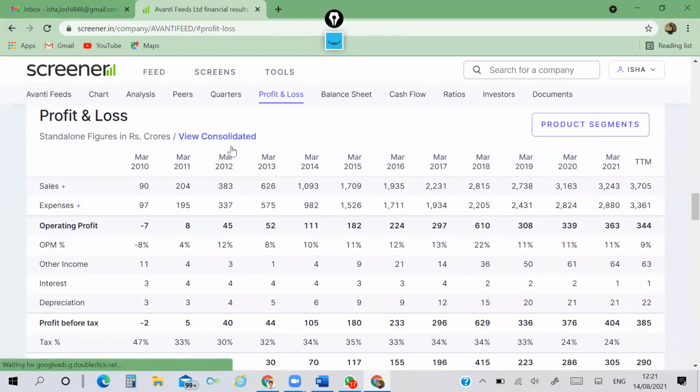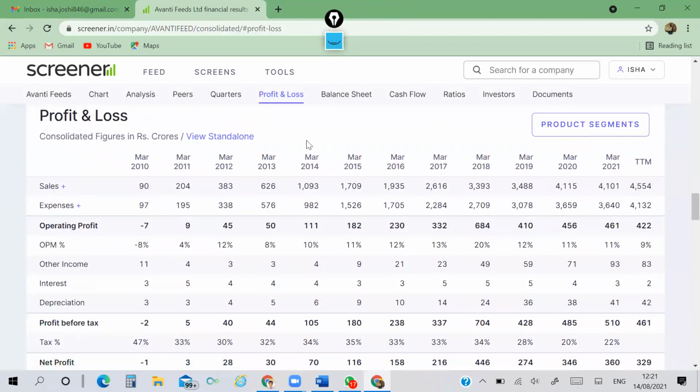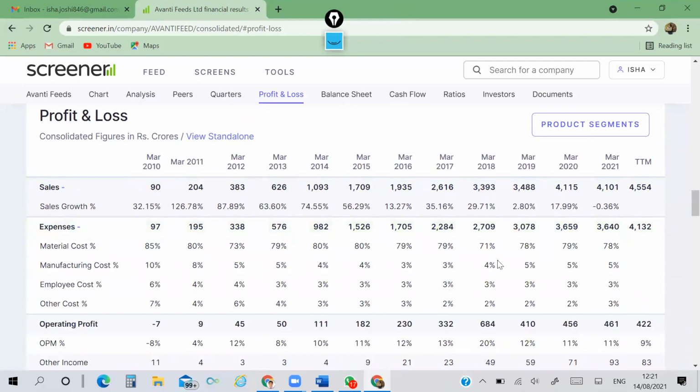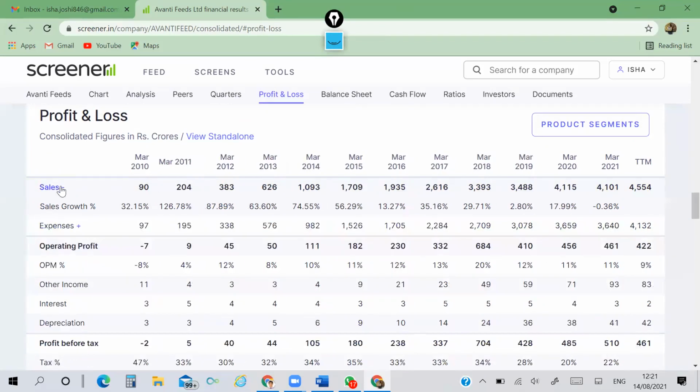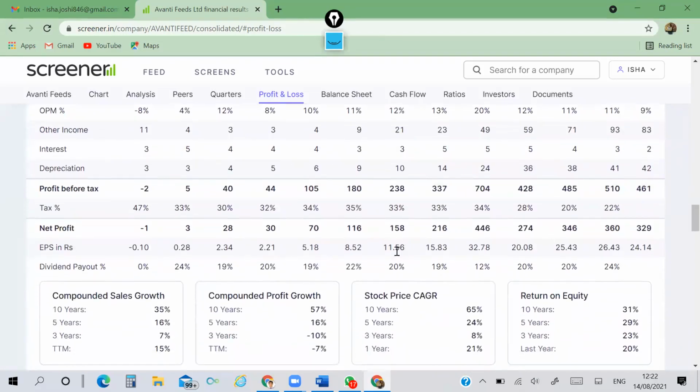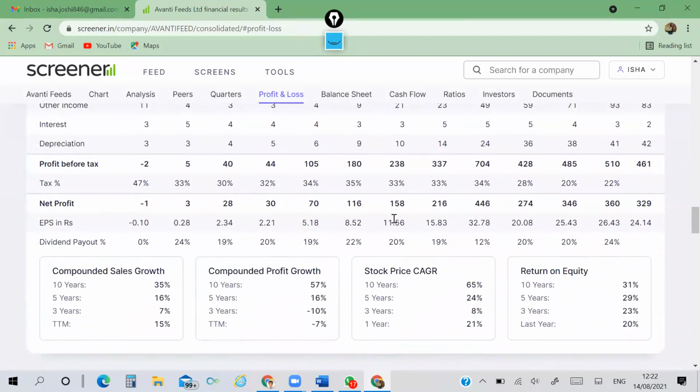Now we are coming to profit and loss. Here again, standalone and consolidated is there. You can choose as per your wish. Then expand these yearly sales. In March 21, it was in a declining phase. Expenses, the trailing 12-month figure is there also. Then tax, EPS, these are the annual figures.